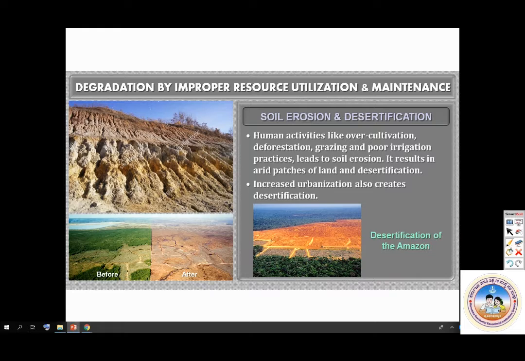Soil erosion. Human activities like overcultivation, deforestation, grazing, and poor irrigation practices lead to soil erosion. It results in arid patches of land and desertification. Increased urbanization also creates desertification. So can you see here the difference between lands?